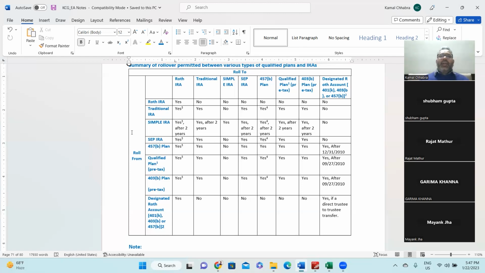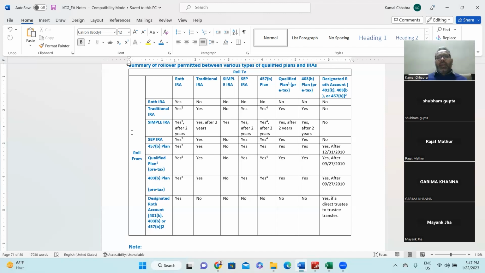So first see Roth IRA. Roth IRA can be transferred to another Roth IRA, but it cannot be transferred to traditional IRA, simple IRA, SEP, 457 plan, qualified plan, 403 plan, or any other. Very simple, straightforward.